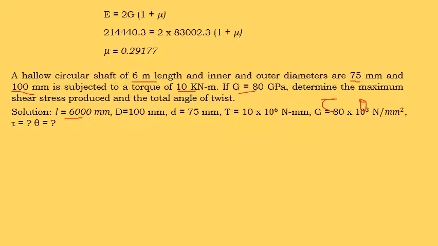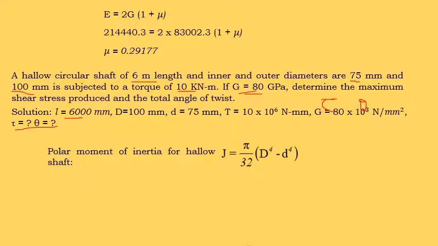Outer diameter is capital D, 100 millimeter, and inner diameter is small d, 75 millimeter. The torque given is 10 into 10 to the power of 6 Newton millimeter. The G value, that is the modulus of rigidity, is given as 80 gigapascal, which is 80 into 10 to the power of 9 Newton per meter square. We have to convert it into Newton per millimeter square, therefore 80 into 10 to the power of 3 Newton per millimeter square. These two are the things we need to find.